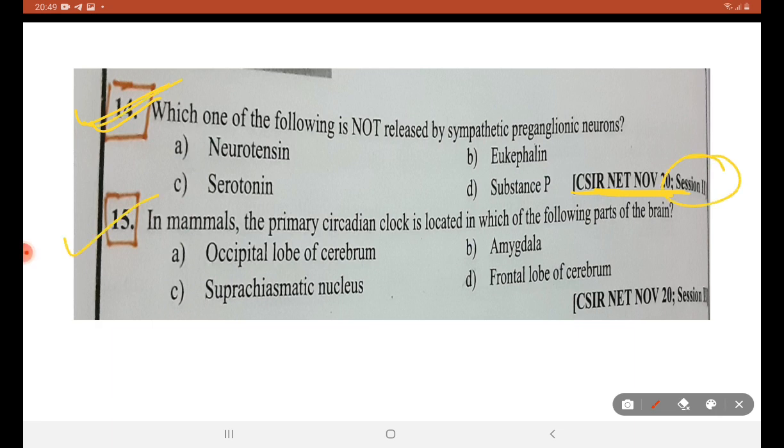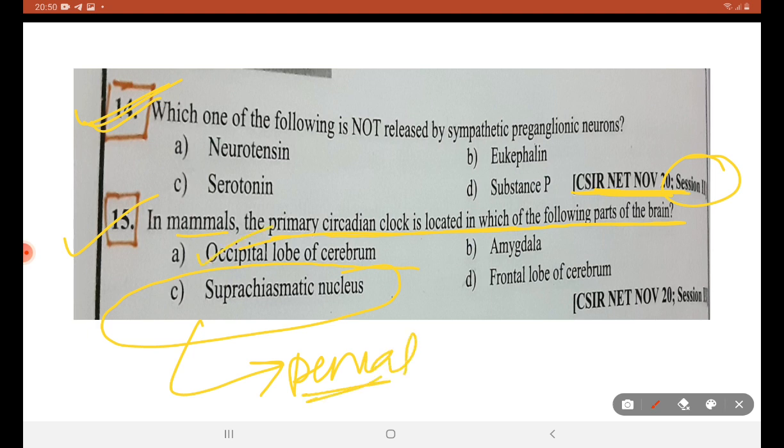Next question. Mammals' primary circadian clock is located in which of the following parts of brain? Suprachiasmatic nucleus in pineal gland. We know about occipital, this is school level studies. Frontal lobe is also known to us. Amygdala is not an option. So suprachiasmatic nucleus present in pineal gland acts as circadian clock of human.